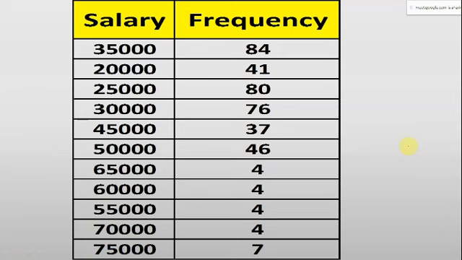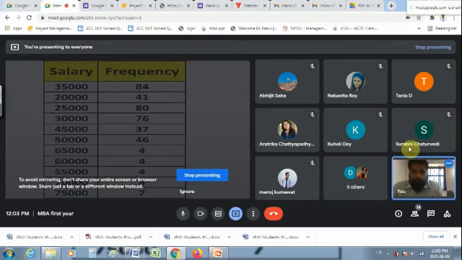Now this table also can be improved further. There is an error. Can anyone find that error? There is room for improvement in this table. The salary is written in a haphazard manner. The starting will be 20, then 25, then 30, so that we can see at a glance who has the lowest salary or the highest one.